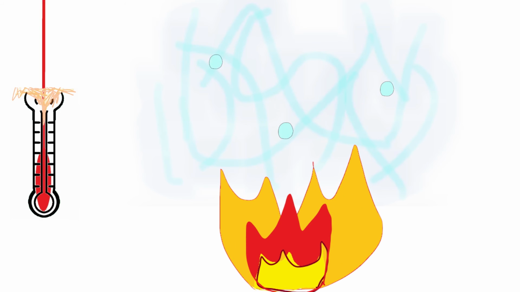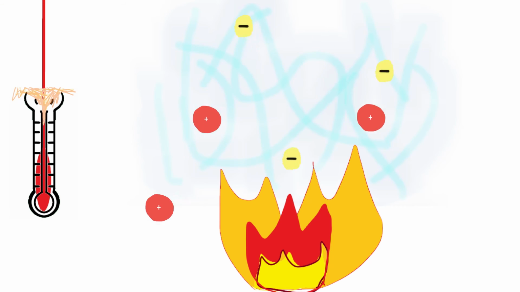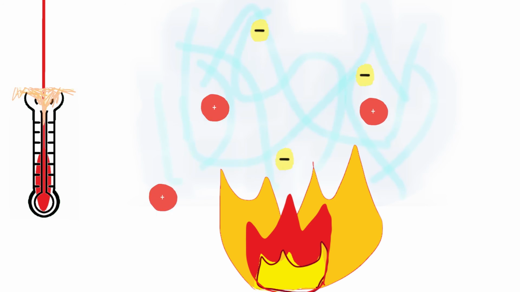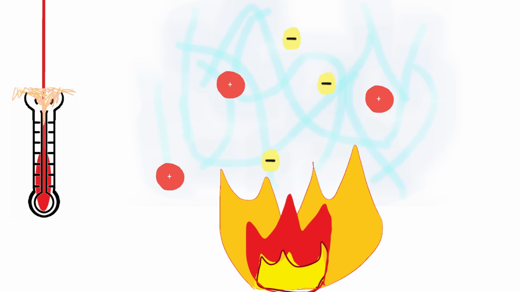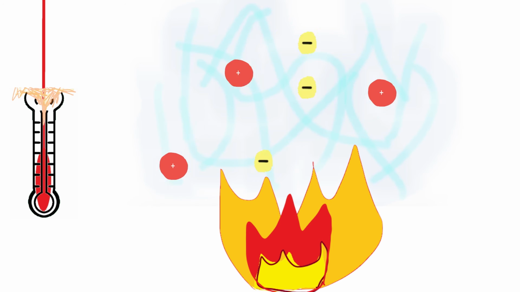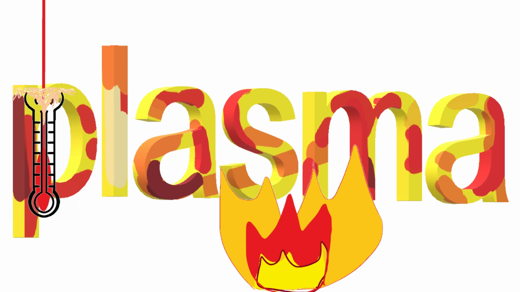The particles move around in a freaky frenzy. Eventually, a process called ionization will occur. The gas will become so hot that the atoms in the water vapor will be stripped of their electrons. What you have now is a blazing hot mixture of freely flowing positive and negative charges. This is no longer a gas. It is a different state of matter, a fourth state of matter called plasma.